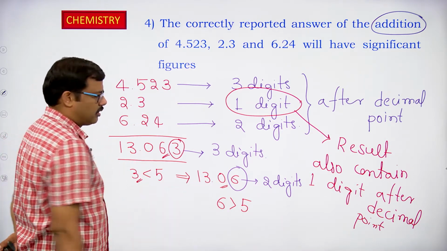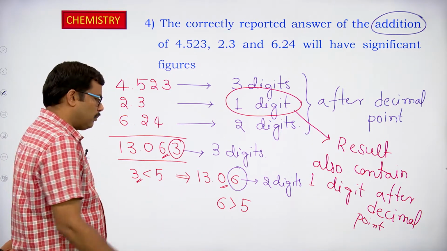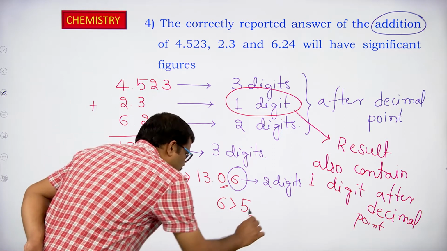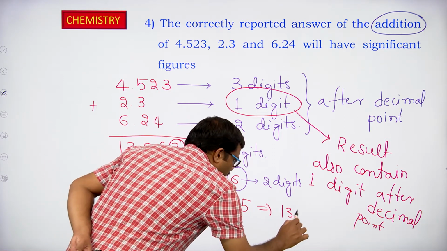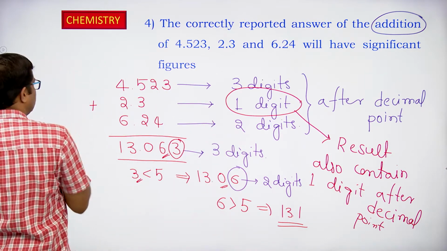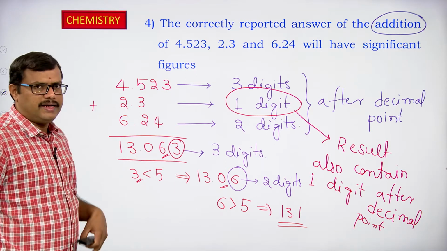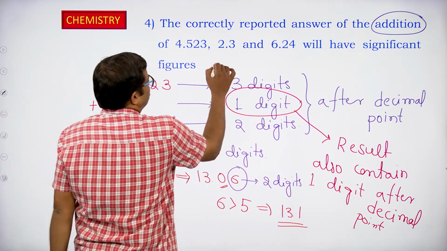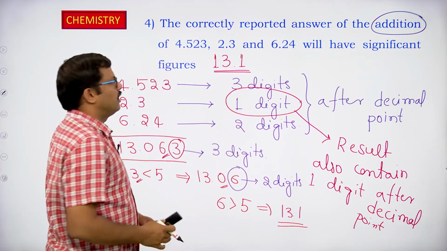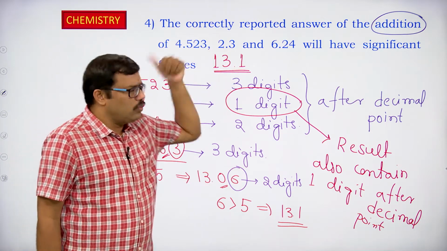Here it is 0, so 1 is added to 0, and automatically the value becomes 13.1. So the addition of all these 3 numbers we have to express as 13.1. The correct reported value for this addition is 13.1.